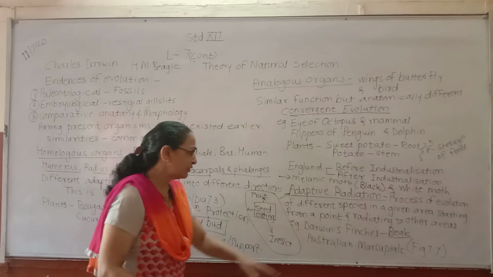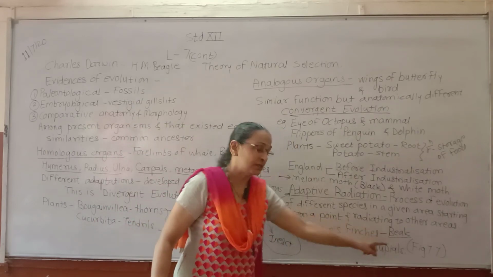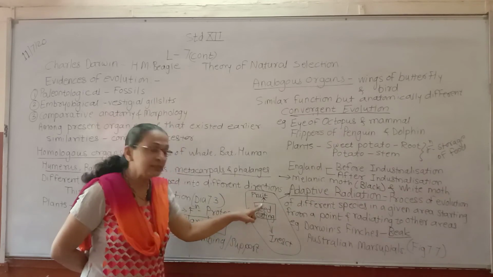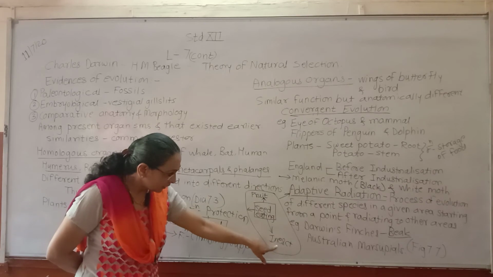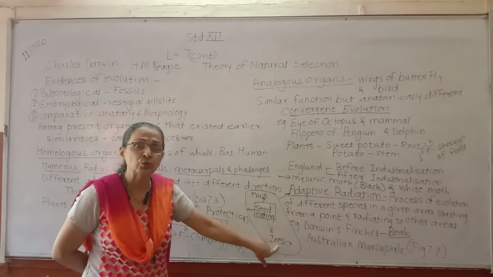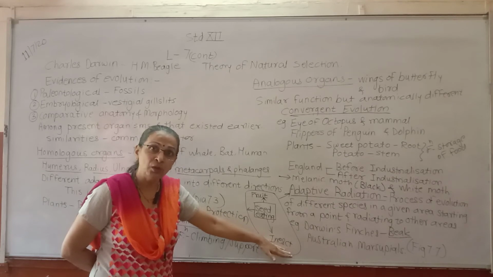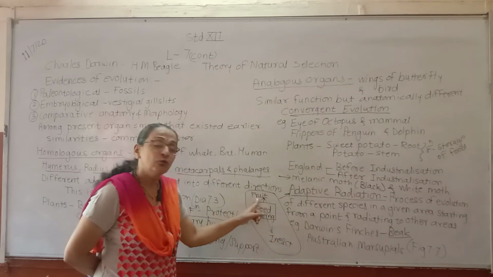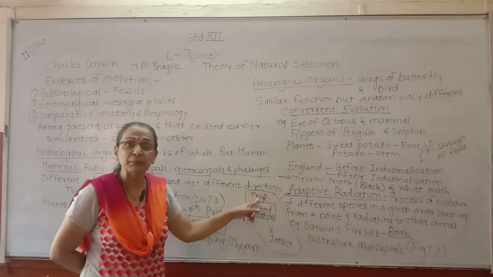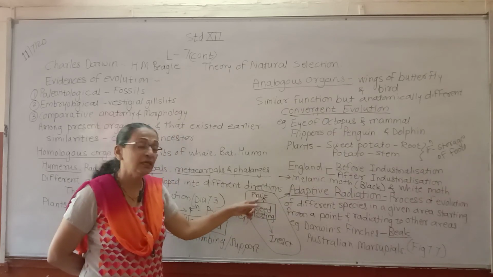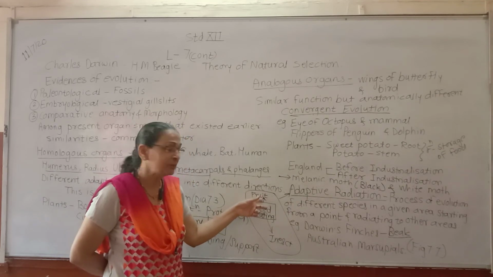So Darwin's finches have different shapes of beaks, because for eating the seeds it will be a different type of beak. For insect eating, the beak should be able to grasp the organism, hold it properly. For fruit eater finches, the beak should be a little bit bent, like we see in the case of a parrot, because they have to open up the fruit.